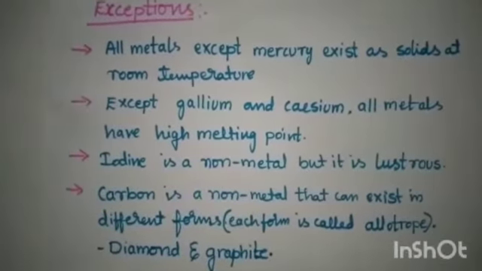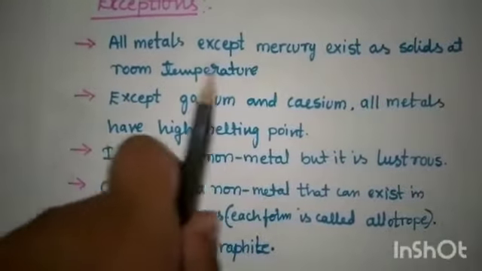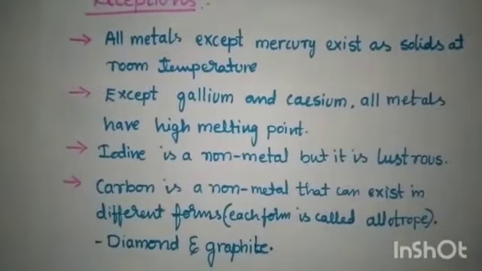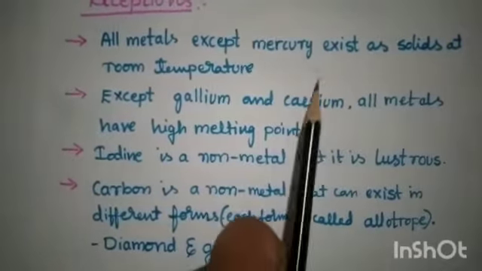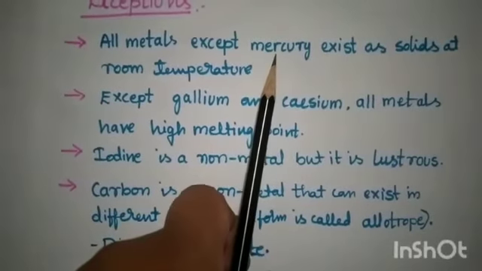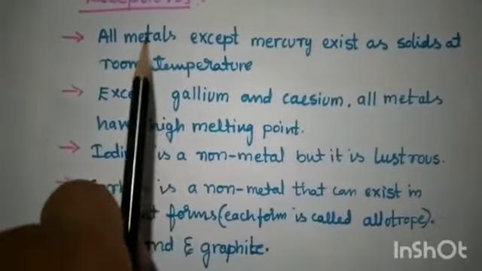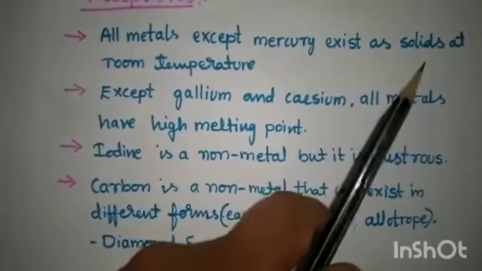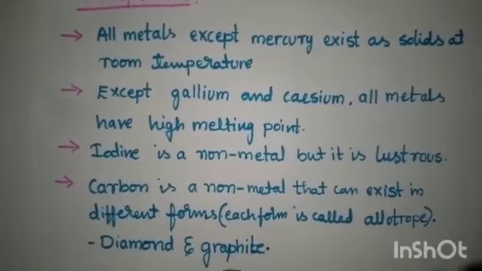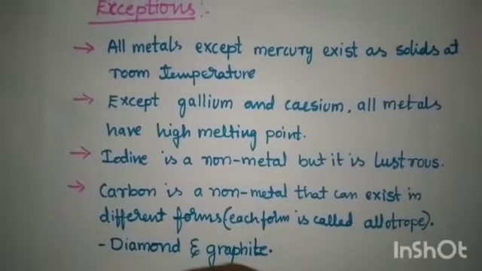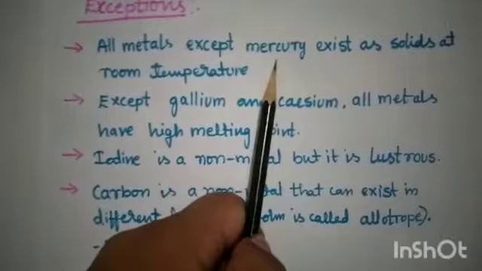Now we'll see some exceptional properties of metals and non-metals. All the metals except mercury exist as solids at room temperature. As I told you, mercury is called a liquid metal; it is liquid at room temperature. All other metals exist as solids at room temperature. Iron, copper, sodium, potassium are all solids, but mercury is a liquid at room temperature.